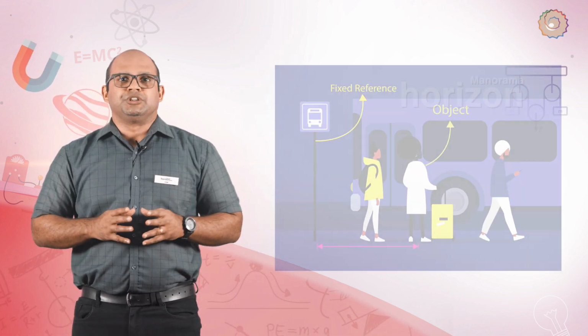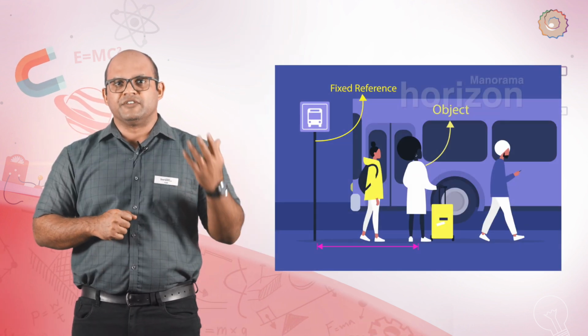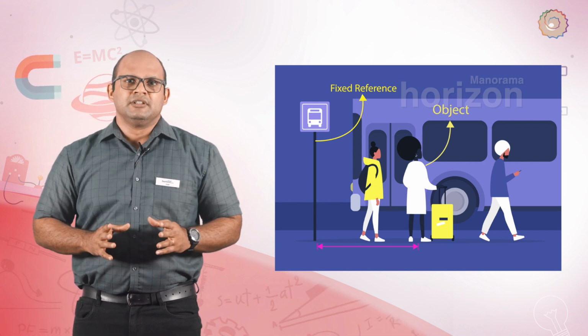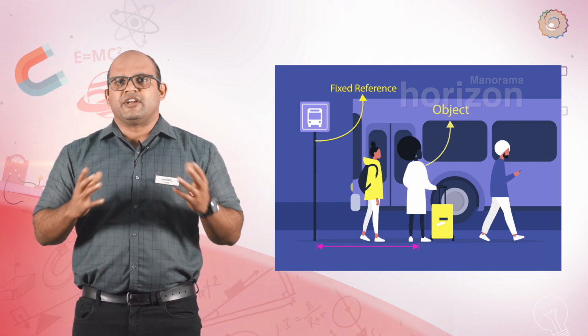To define motion, let's first define rest. When an object's position with respect to a fixed reference point does not change over a given interval of time, we say that the object is at rest. In other words, the separation between the object of interest and the reference point remains unchanged over the entire time that we measure it. So, having defined rest, we can now define motion.